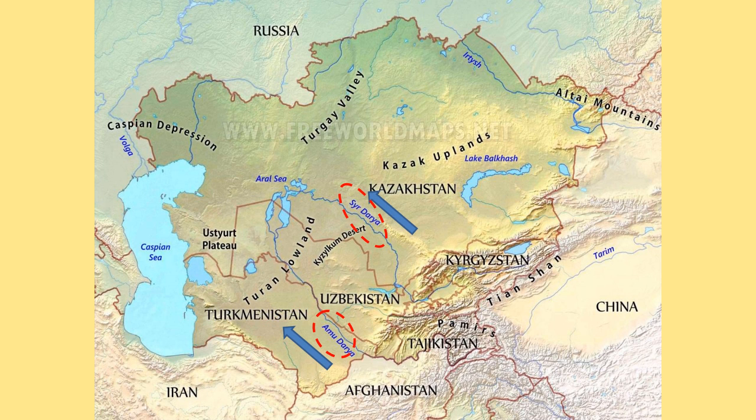When coming to the river systems, there are two important river systems, Syr Darya and Amu Darya. You can see that they flow from Kyrgyzstan and drain into the Aral Sea. Amu Darya is also draining into the Aral Sea; it starts from here and drains into the Aral Sea.